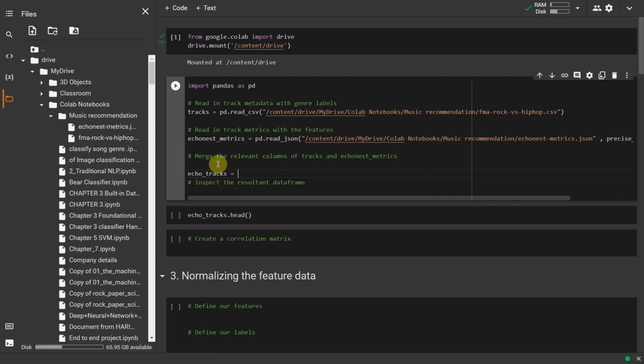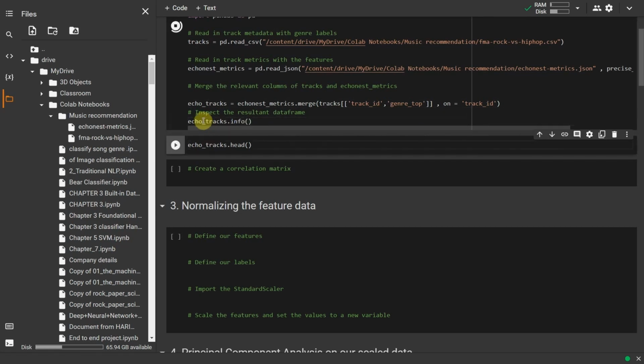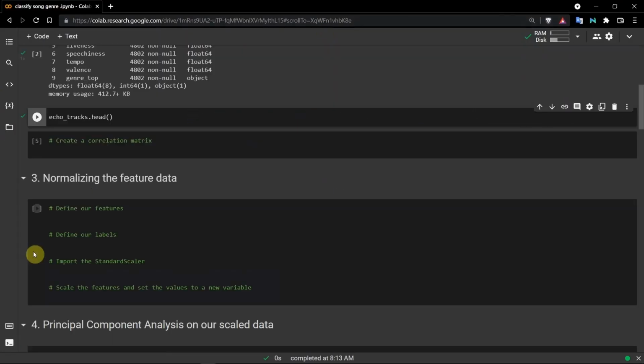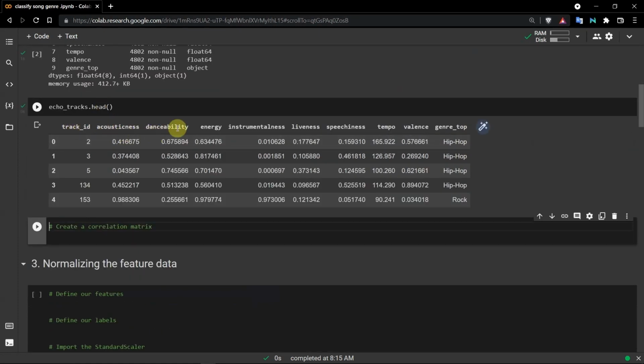Merge the data frames on matching track_id values. Only retain the track_id and genre_top columns of tracks. Echonest_metrics should be the first, left, data frame in the merge. Inspect the data frame using the info method. Inspect the data by using the head function of the pandas data frame. We can see our data frame has track_id, acousticness, danceability, energy, instrumentalness, liveness, speechiness, tempo, valence, genre_top as columns.